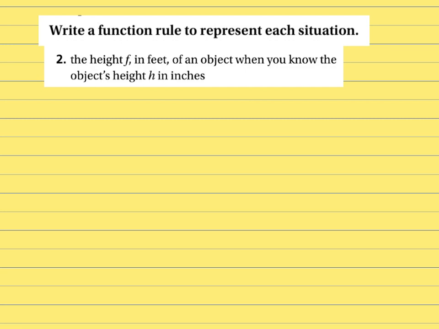Well, what would we need to do with 24 to turn it into the number of feet? Well, there's 12 inches in a foot, so we would need to take that 24 and divide it by 12. And that would give us 2. 2 feet is equal to 24 inches if you divide it into groups of 12, each group of 12 being a foot. So we know that we're going to get the total number of feet, f,